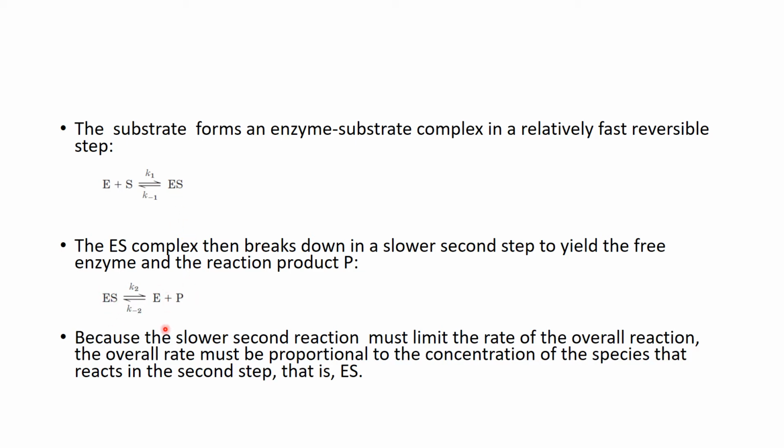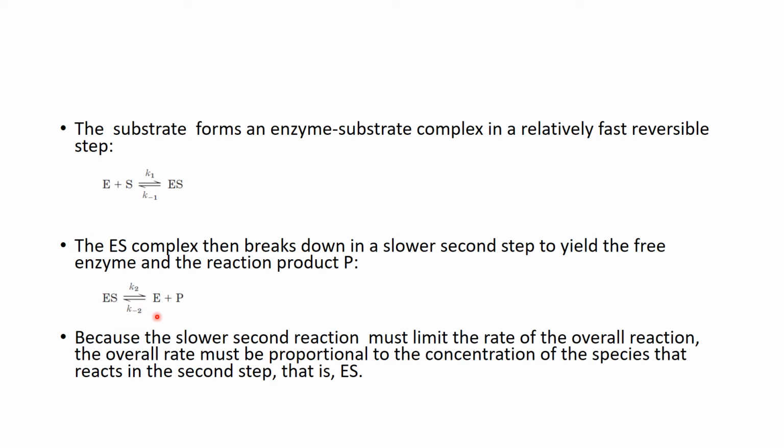Now these are the two reactions which are considered. On the arrows, K1 is the rate of the forward reaction, K minus 1 is the rate of the backward reaction, K2 is the rate of the forward reaction in this case, and K minus 2 is the rate of the backward reaction.